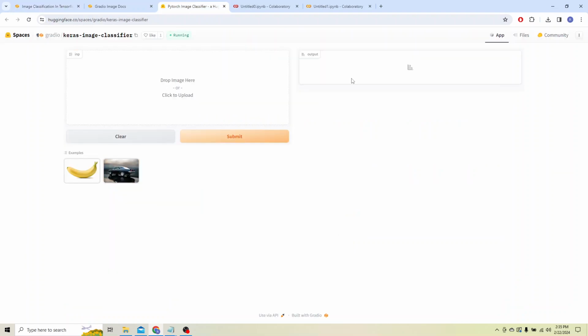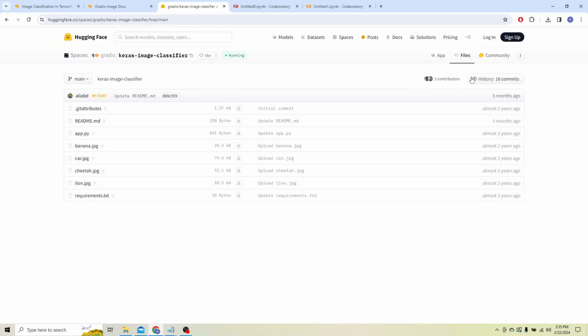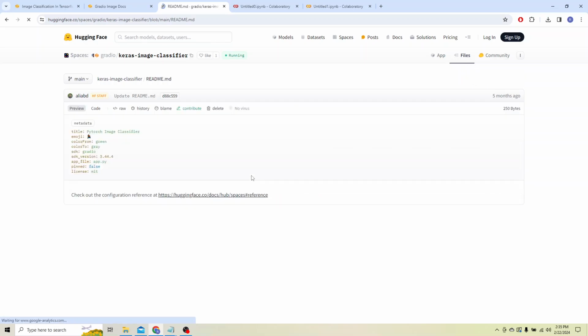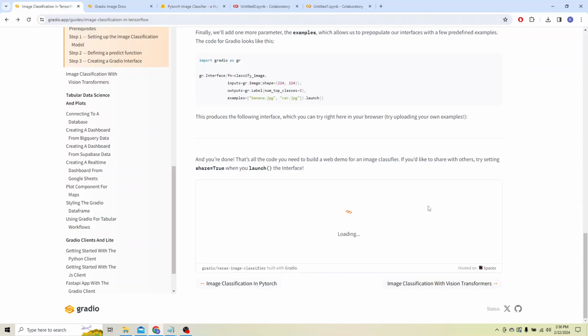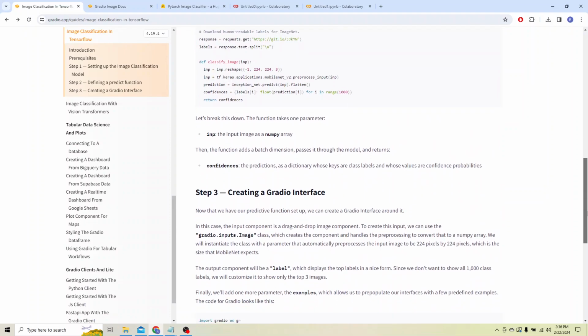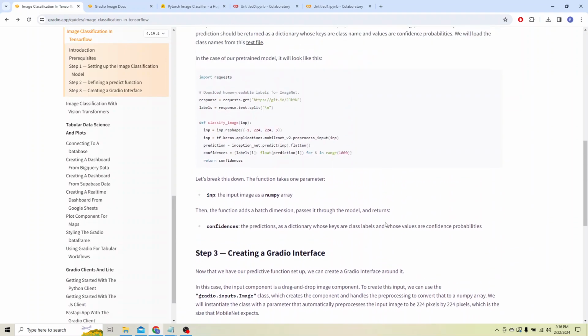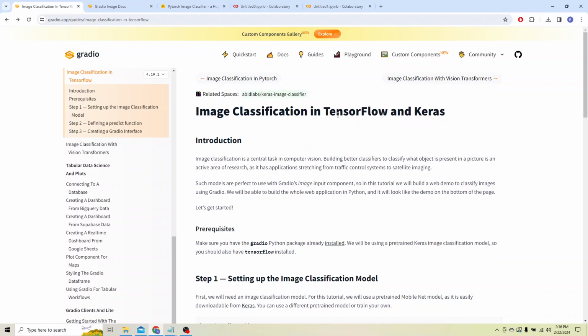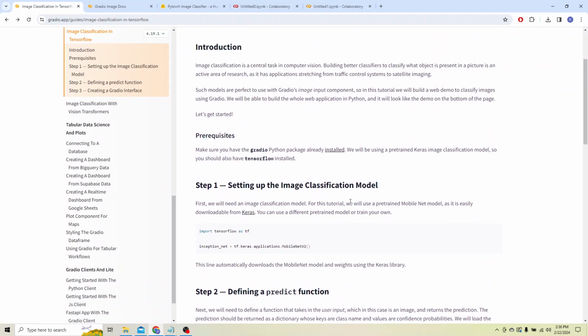If you go to Hugging Face and you find the image classifier, you'll see it's working just fine. You'll see the version rather that it was running on is 3.44.4 for this one, whereas in the guide they're all the way up to 4.19. So this code no longer works basically, but it's still listed as the code in the guide on Gradio.